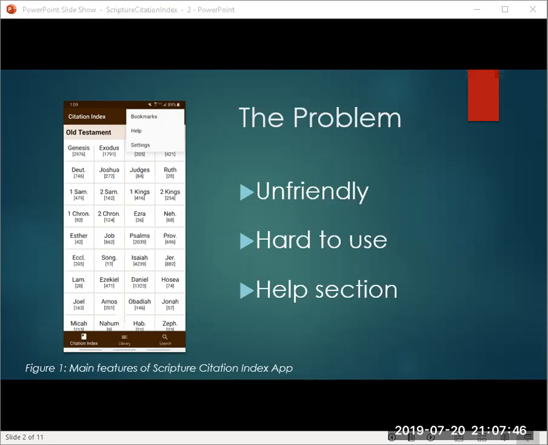under the book names?" Now there's an explanation of the app overall, but this is hidden away in the little menu in the top right corner of the app screen, which is not normally open as you see on the screen here. It's normally a vertical ellipsis, and the user would have to click on that in order to find these three options, which can make it difficult for users who may not be very technically savvy to find any instructions on how to use the app.